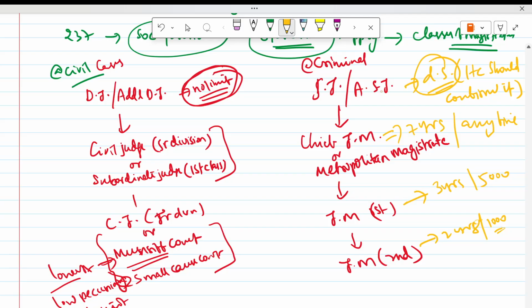And the appointment, you remember. Sessions judge means criminal cases; district judge means civil cases. So you can say there is a district and sessions judge. If it is a civil case, he will act as a district judge. If it is a criminal case, he will act as a sessions judge. This you have to remember.